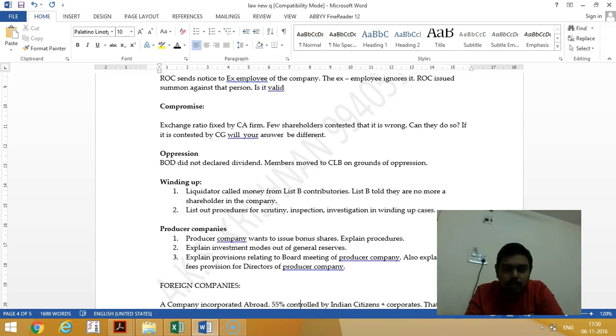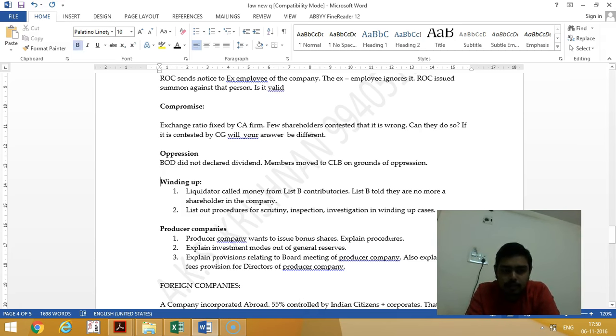The next part of the question, if central government contested that it is wrong, what will happen? For even central government, the same position only. Central government has to prove that the exchange ratio is wrong, that there is an error in the exchange ratio. So if it's proved, then the court will interfere. Otherwise, the court will not interfere.